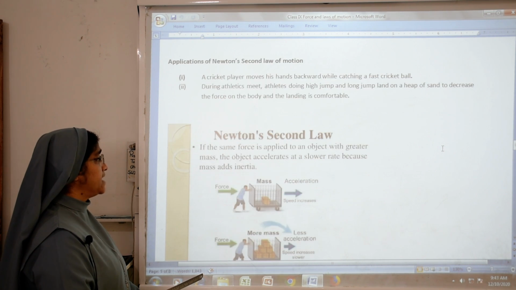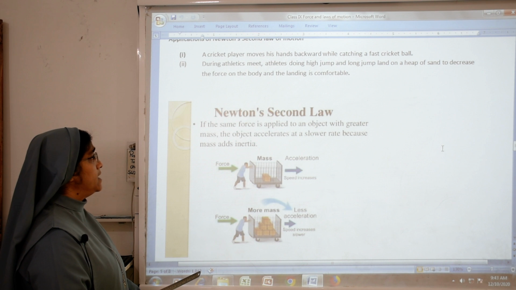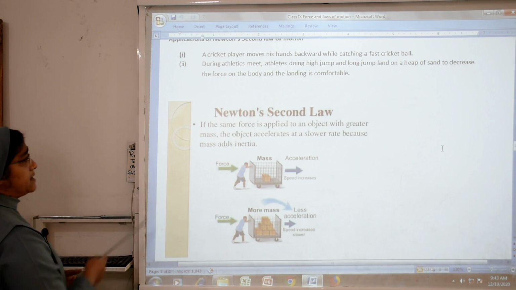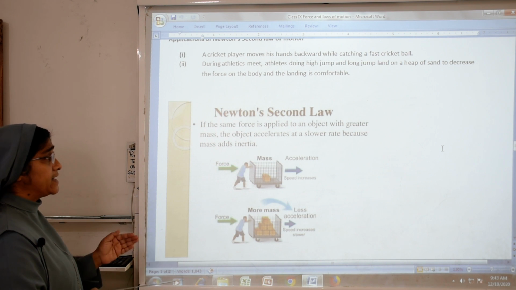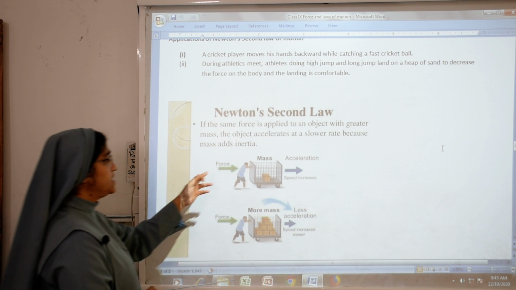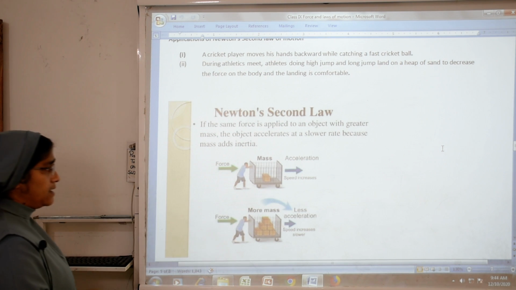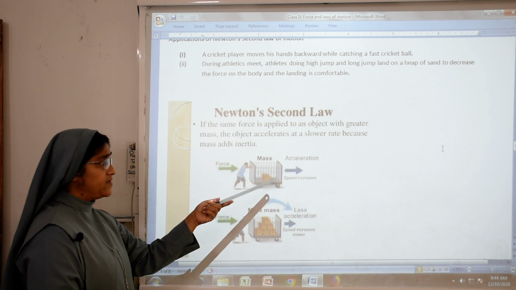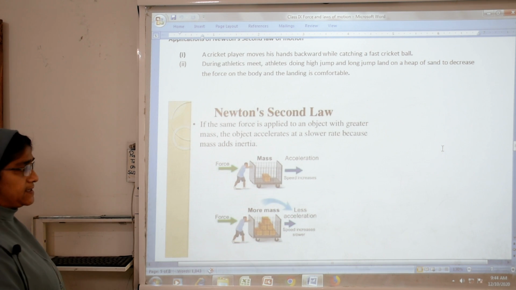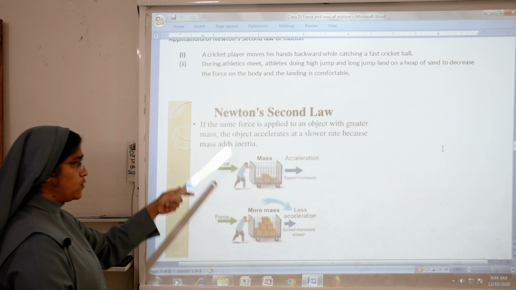According to Newton's second law, if the same force is applied on an object with a greater mass, the object accelerates at a slower rate because mass adds inertia. In this case the speed increases because the mass is very less, so the speed and acceleration increase. We are applying the same force in both cases.